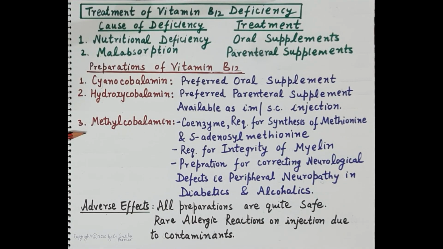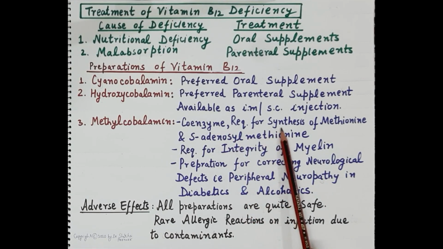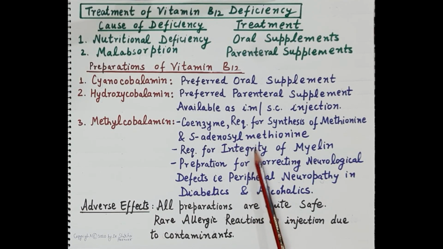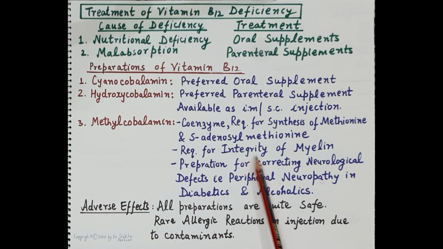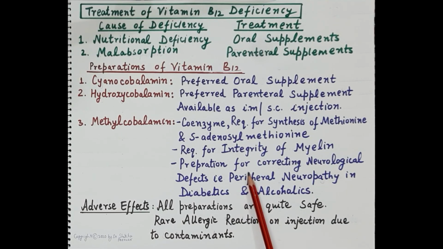Then methylcobalamin. Methylcobalamin, that is methyl vitamin B12, is a coenzyme, and it is required for the synthesis of methionine and for the synthesis of S-adenosyl methionine. It is very essential for the integrity of myelin. This we have already discussed during the physiological actions of vitamin B12. Methylcobalamin is primarily required for correcting neurological defects in diabetics and alcoholics, and in other forms of peripheral neuropathy.